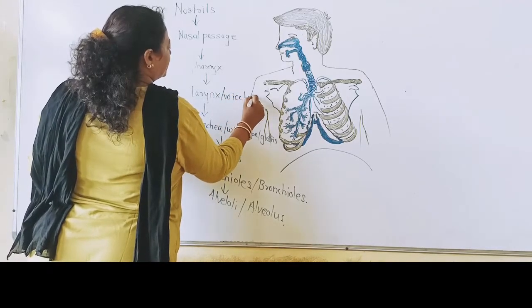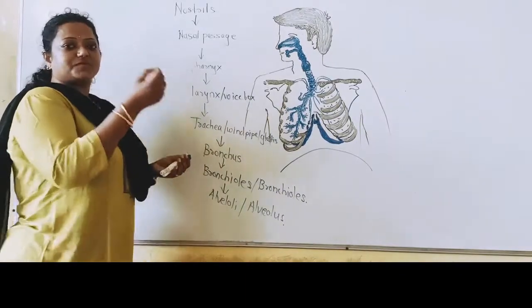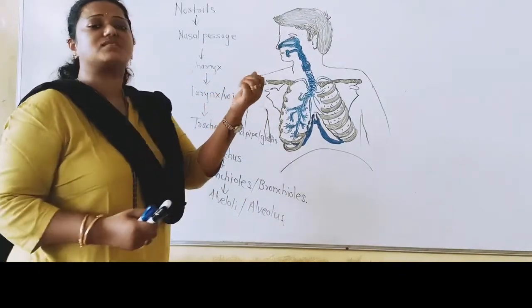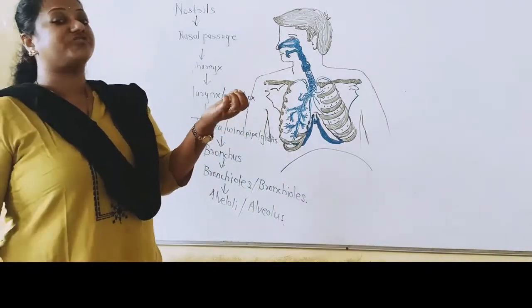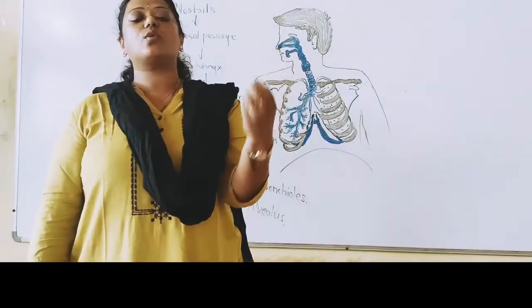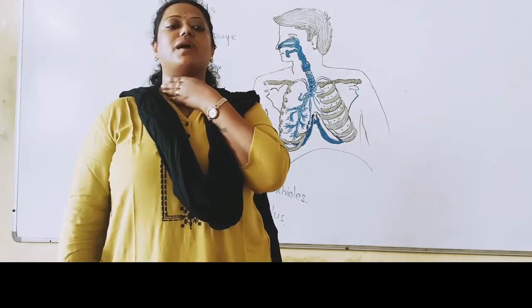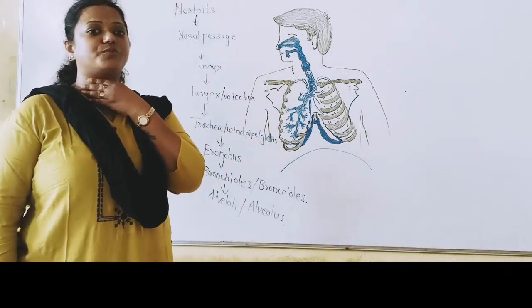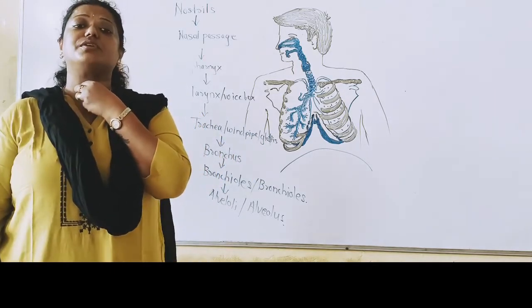When we are speaking, what happens? The voice box has thread-like structures, and those vibrate, and because of that sound is produced. In physics you have already learned that sound is produced due to vibration. Try to touch your neck region and try to speak. You will feel some vibrations, and sound is always produced due to vibration.